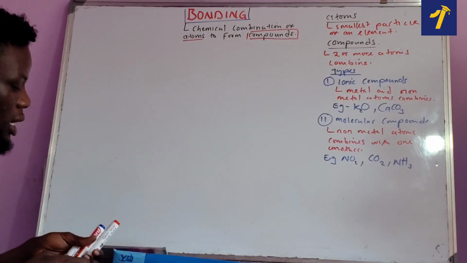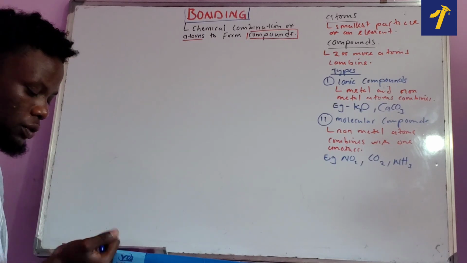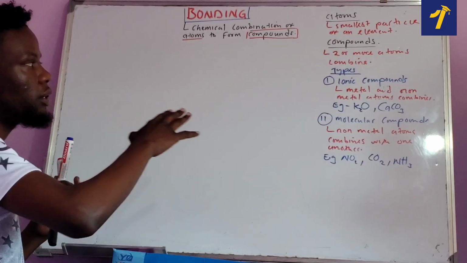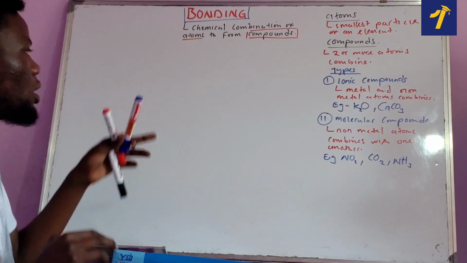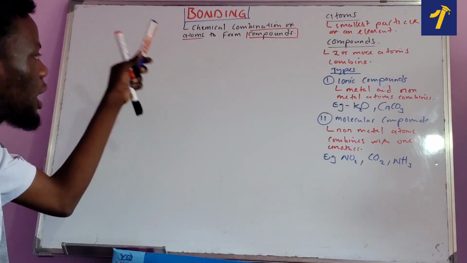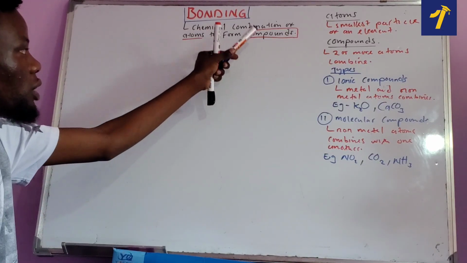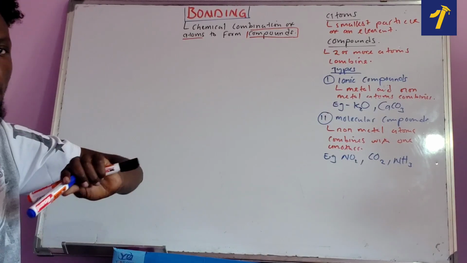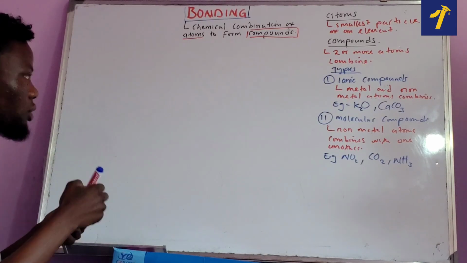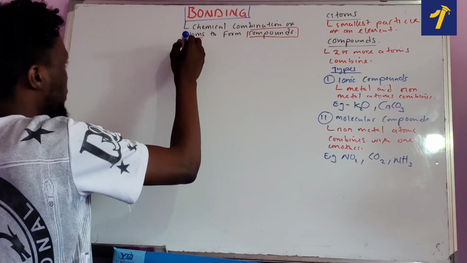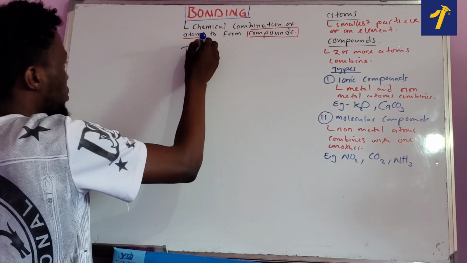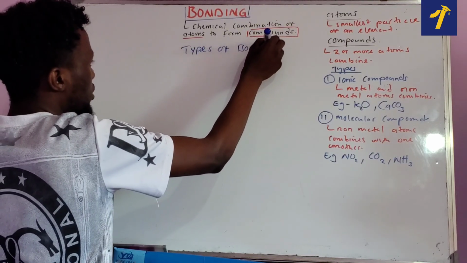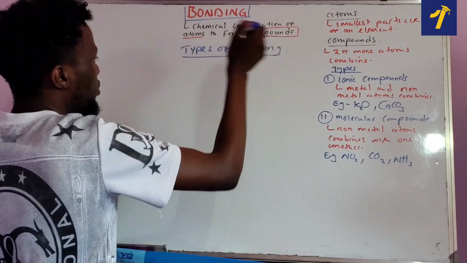Since we know, how many types of bonding do we have to know? Okay? So bonding is going to happen when we have what? Atoms of different molecules forming what? Compounds. Okay? So atoms of different substances, they are coming together or combining together to form what we call compound. Compound either ionic compound or molecular compound. So which simply means that we are going to have the types of bonding.